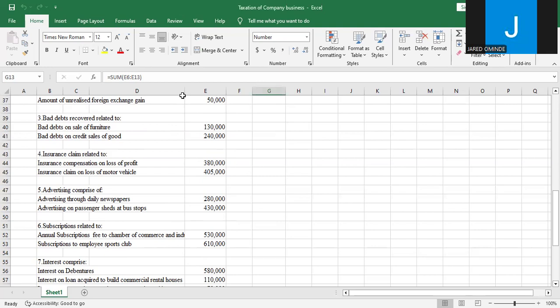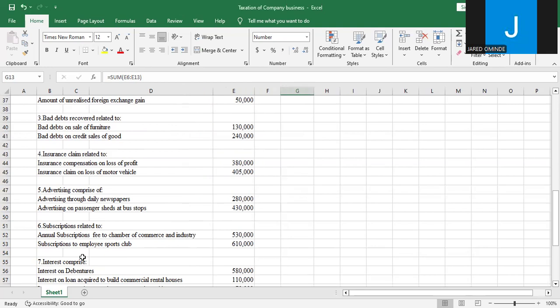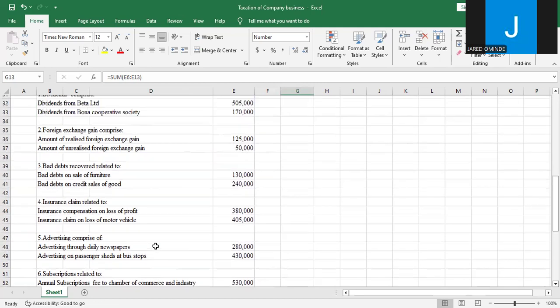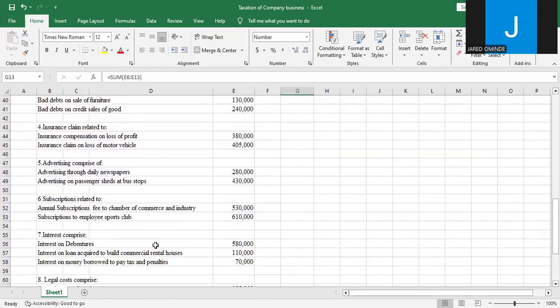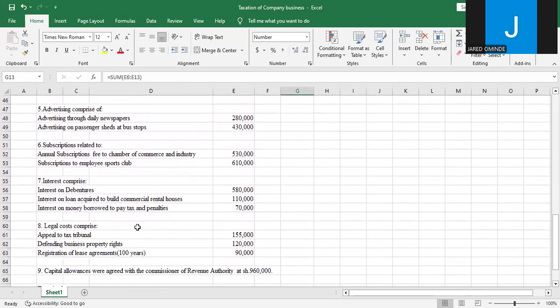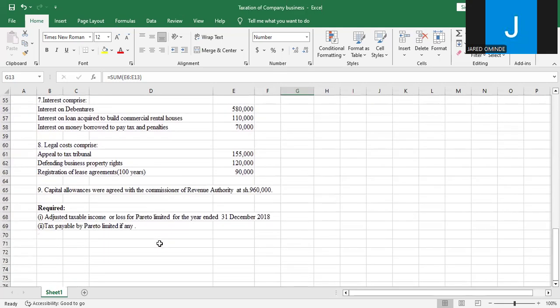Let me extend this. Subscriptions to Employee Sports Club. Then number 7, interest comprise interest on debentures, interest on loan acquired to build commercial rental houses, interest on money borrowed to pay taxes and penalties. Then legal costs comprise appeal to tax tribunal, defending business property rights, registration of lease agreement, which was for 100 years. Then number 9, capital allowance were agreed with the Commission of Revenue Authority at shillings 960,000.